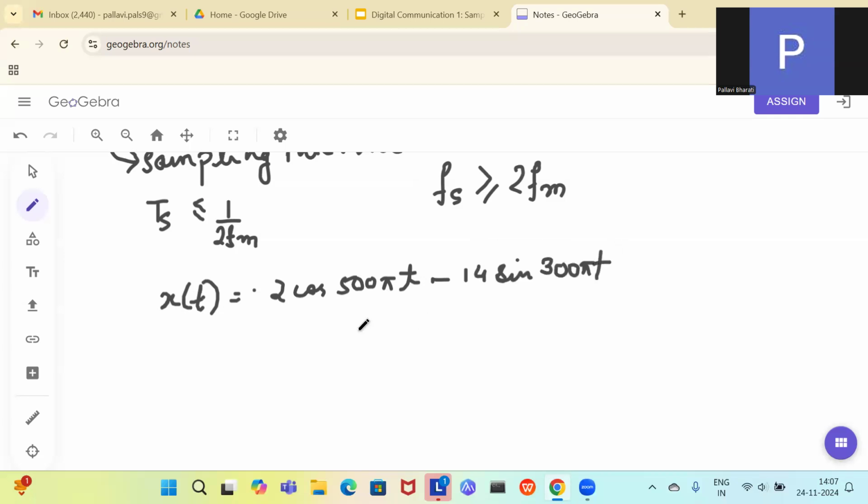So what is the sampling rate for this signal? What should be the sampling rate so that, according to the sampling theorem, you are sampling it, that means you will be able to recover the signal from its samples? So what will be the sampling rate?